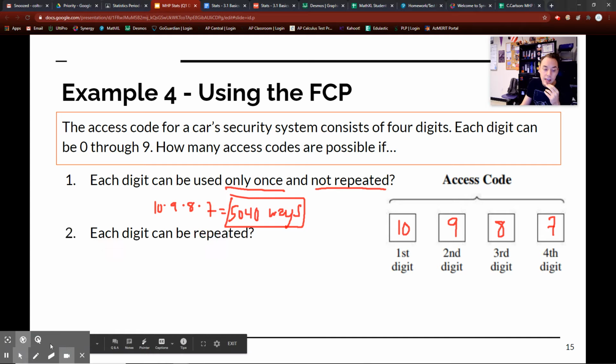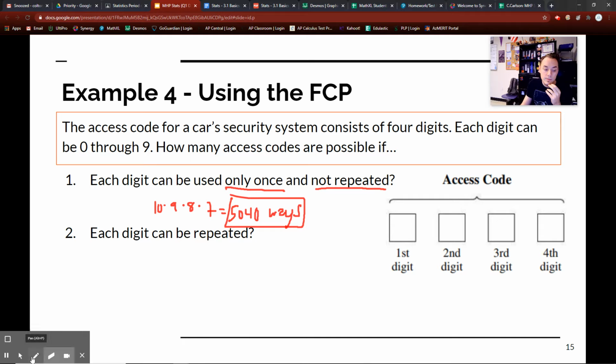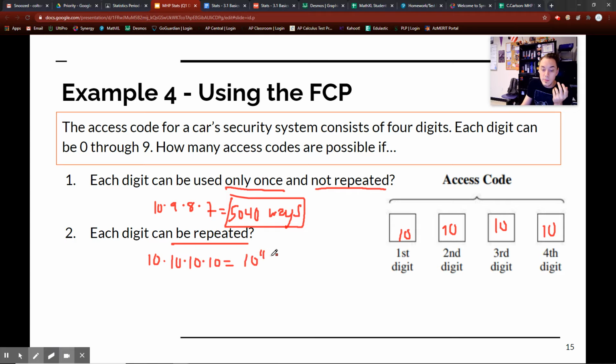Now, what if each digit can be repeated? So let's go back here. Let's erase this. What if each digit can be repeated? That's a great question. So if each digit can be repeated, that means I have 10 times 10 times 10 times 10, which is the same thing as 10 to the 4th power, which is the same thing as 1 with 4 zeros behind it. So that's 10,000 different ways. I have 10,000 different access codes. Okay?